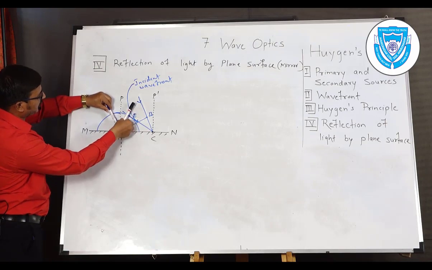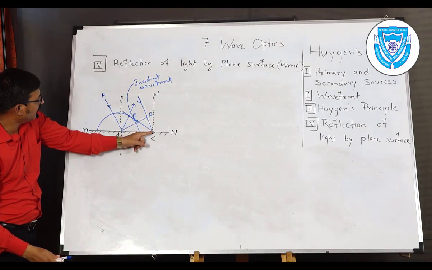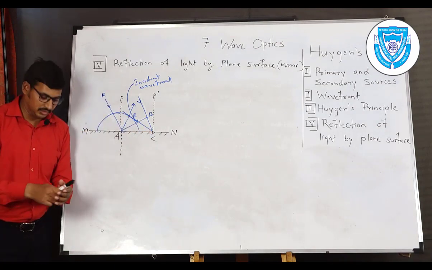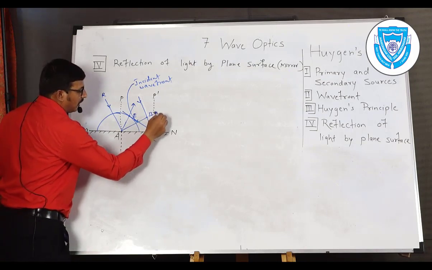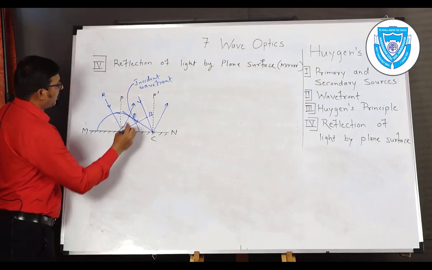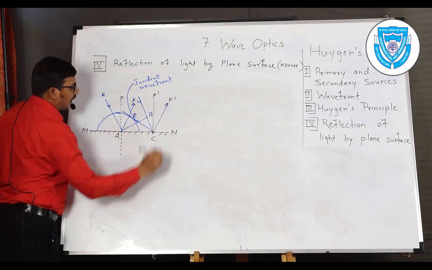Incident direction and reflection direction. So these will be obtained by taking tangent drawn from point C on surface of wavefront like this. Similarly, the C point again reflects the light in this direction like this. So this point is, suppose, F and F dash.